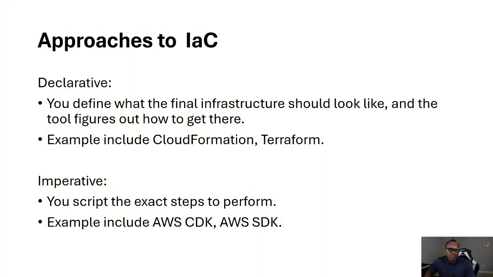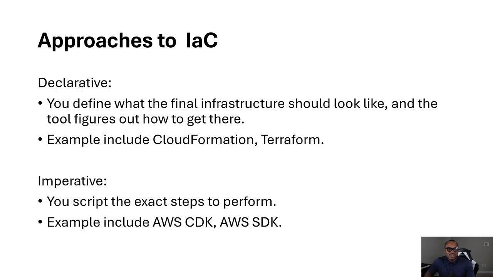Some of the pros of this approach are that it automatically handles dependencies, it detects and corrects drift, and it's easier to manage at scale. Some of the challenges, or cons, in this approach are that it gives you less control over the step-by-step process, and debugging can be harder in complex scenarios. And this approach is ideal for managing cloud resources where the end state matters more than how it is reached.